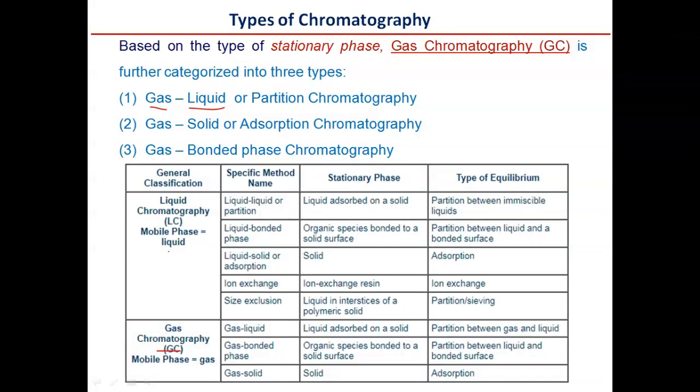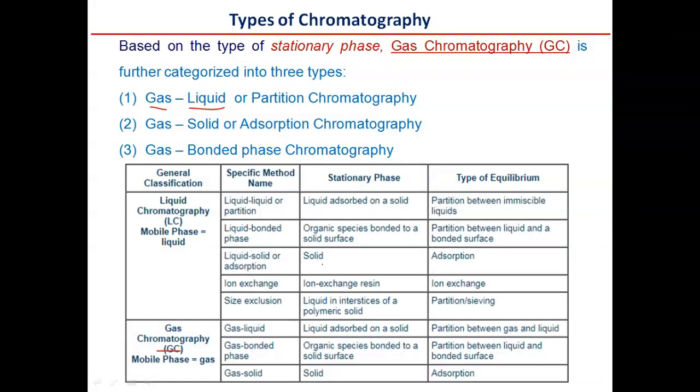For example, the mobile phase is liquid, and liquid adsorbed on a solid is the stationary phase if you use liquid-liquid chromatography. Similarly, liquid bonded phase chromatography means organic species bonded to the solid surface are used as the stationary phase.